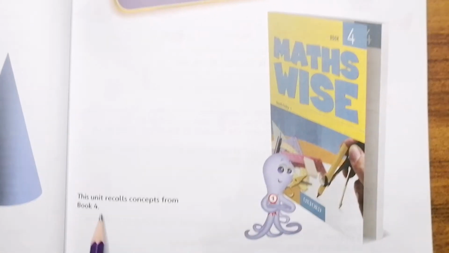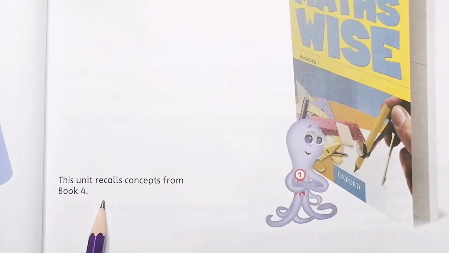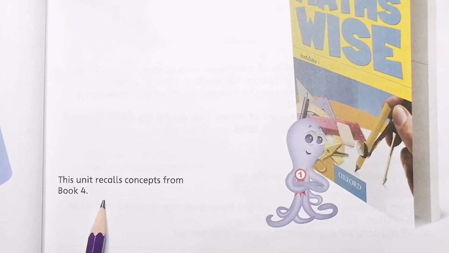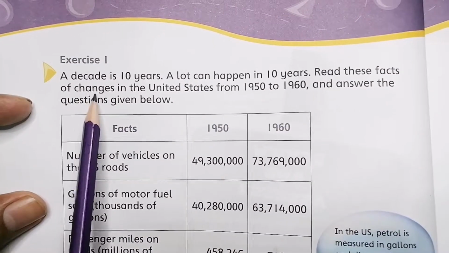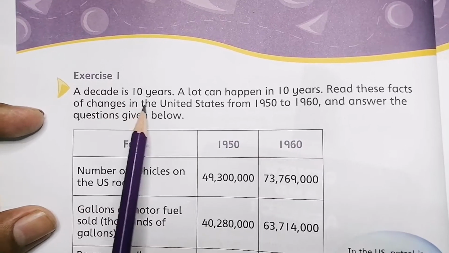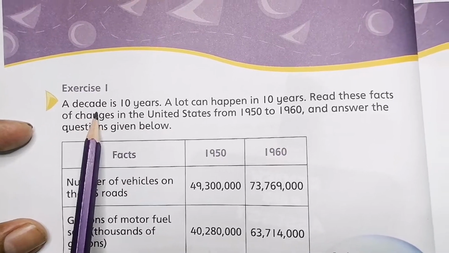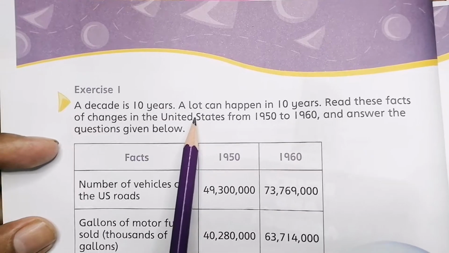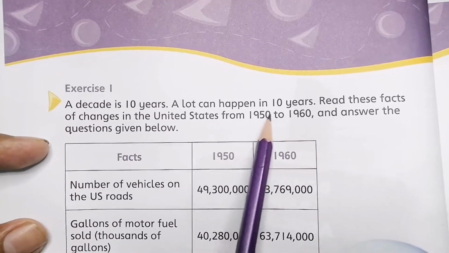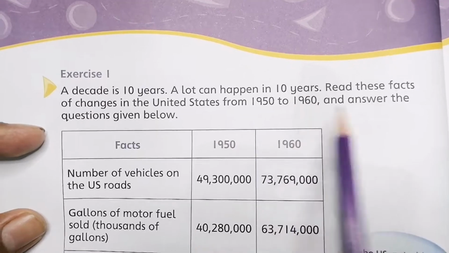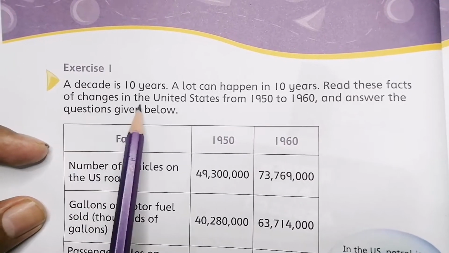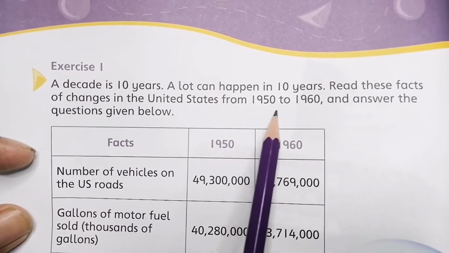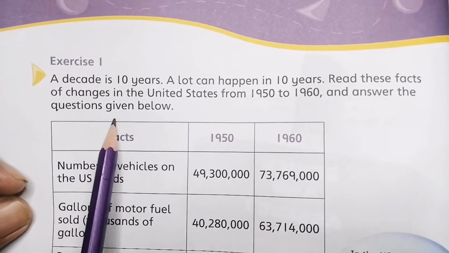Whatever different concepts you have studied in class 4, we will review in this unit number 1. So exercise 1 is: a decade is 10 years. A decade is a period of 10 years. A lot can happen in 10 years. Read these facts of changes in the United States from 1950 to 1960 and answer the questions given below.